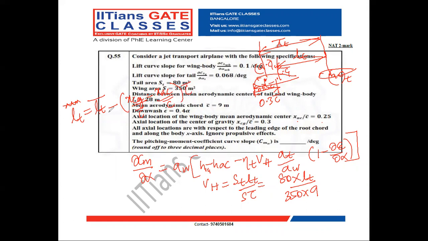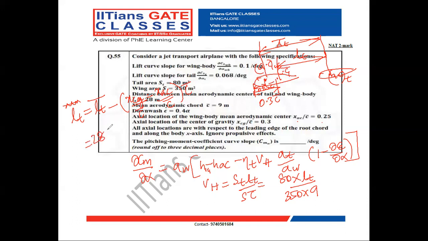Because this is in meter, we should not have a non-dimensionalized parameter, so we have to multiply by the mean aerodynamic chord. When I subtract the CG location with respect to the aerodynamic center location, I get the distance between the aerodynamic center of the wing and the CG of the aircraft.